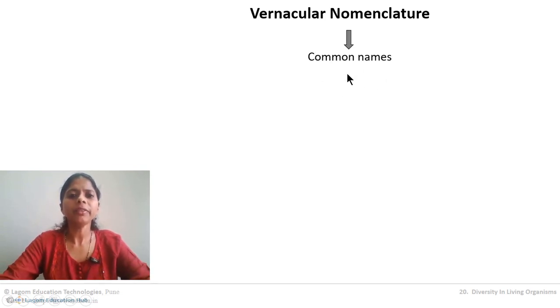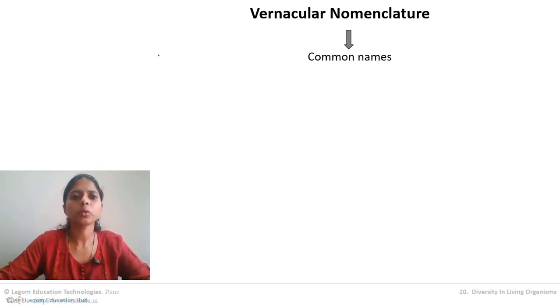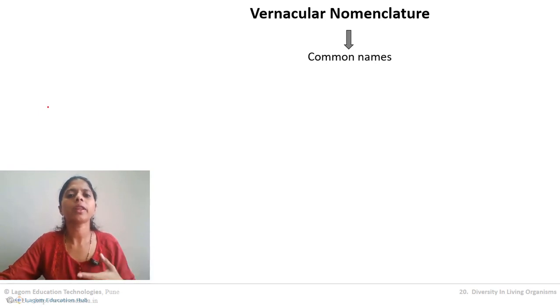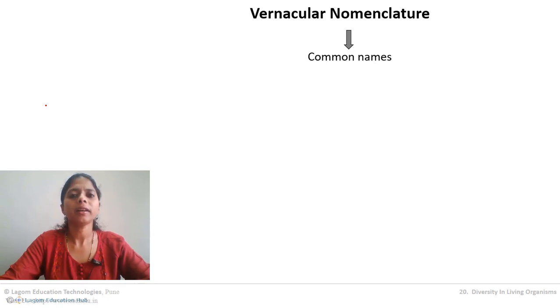Now we give so many local names to so many different organisms. For example, let us consider our local language, Marathi or Hindi. Whatever organisms are found around us, we give names to them. For every organism, we have a local name in our local languages. These names are very simple and everyone in our locality knows that name.